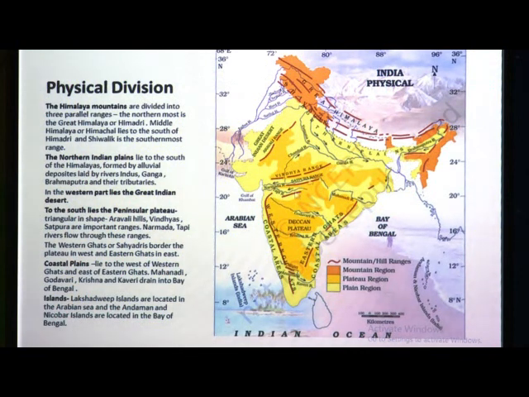Then we have seen the physical divisions. We have seen the Himalaya mountains in the north, then the northern plains, in the west the great Indian desert, and in the south the peninsular plateau. Then we have seen the coastal areas, and the islands, that is Lakshadweep and Andaman Nicobar Islands. So, children, now we have completed this lesson.